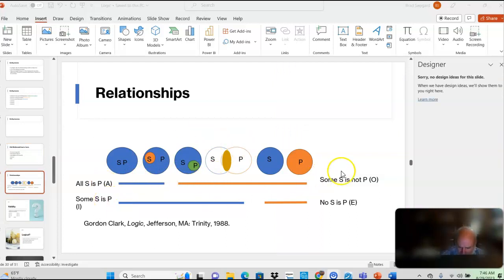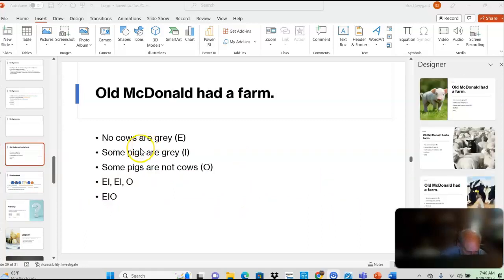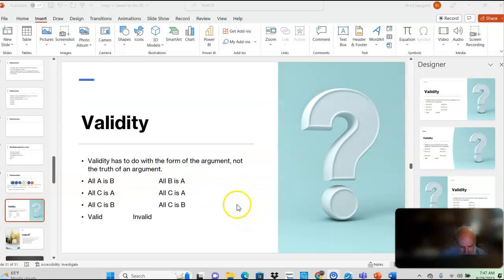A, I, E, and O. And the main reason EIO is valid is because it always implies a subcontrary between E and O. Always. And the middle premise is an I, and both of those can be true at the same time, so you don't have a contradiction. Okay, if you can follow that, great. If you can't, don't worry about it. So validity has to do with the form of the argument, not the truth of the argument.